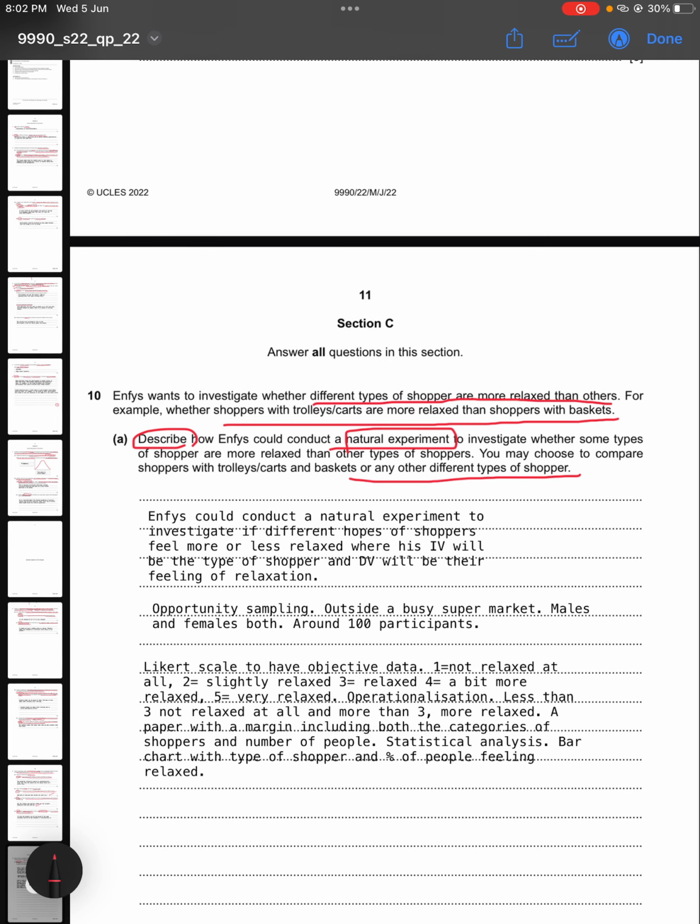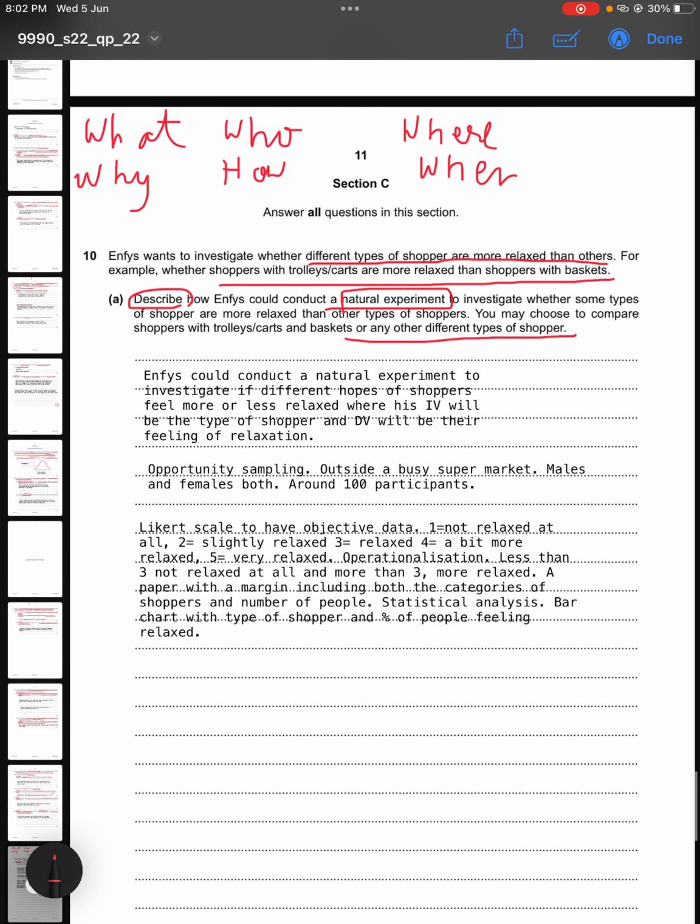So before we move on to the answer of this question, for any design a study question, there are certain questions which are important to consider. Those are what and why, who, which is your sample, and how. These are the main questions. The majors, and then the minors are where and when. So to answer the first two questions, what and why, I have mentioned that NFIS could conduct a